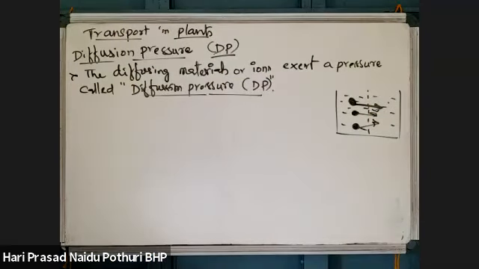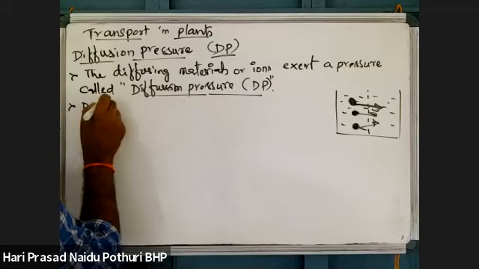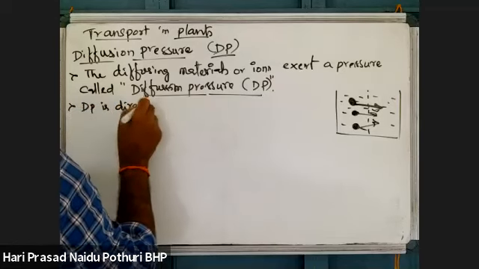The pressure which is developed by the diffusing material is called what? Diffusion pressure.